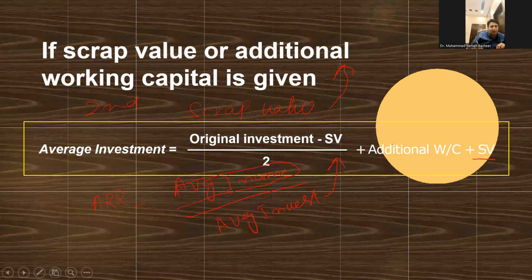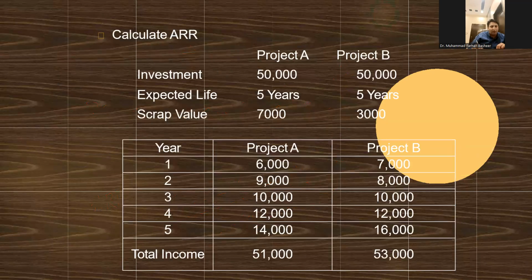Okay, so now let's solve a question. The cash outlay or initial investment for project A is 50,000, and for project B, the same 50,000. The expected life is 5 years, 5 years. Scrap value is 7,000, 3,000. Cash inflow for the first year for project A is 6,000, 9,000, 10,000 for the third, 12,000 for the fourth,